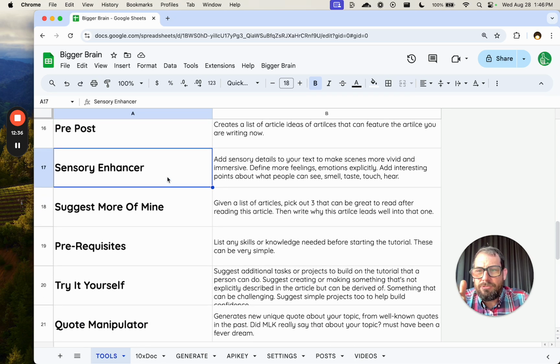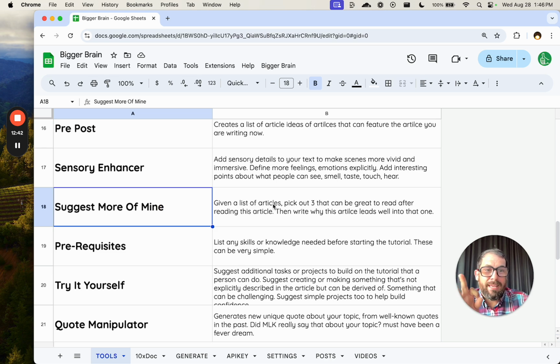I'm going to skip sensory enhancer. I haven't used it that much. Suggest more of mine. So this is where Google Sheets comes in key. This is not an add-on, this is using Google Sheets. Because it takes articles, the tab here called posts, and inserts it into AI and says, hey, here's the article I just wrote. Here's 100 posts that I've written. Which one of these should someone read after and why?